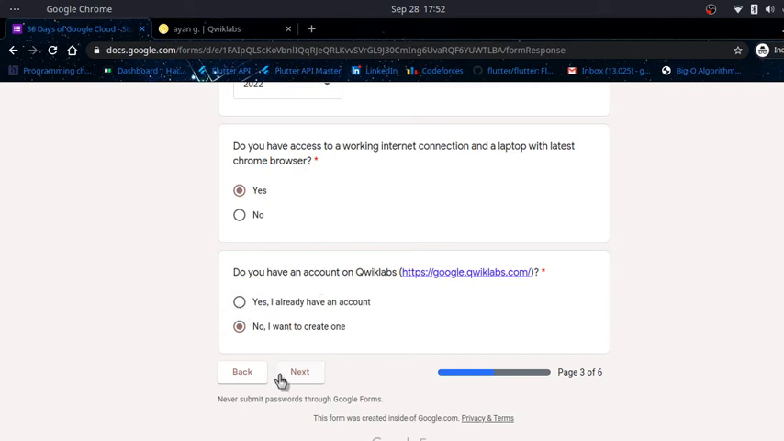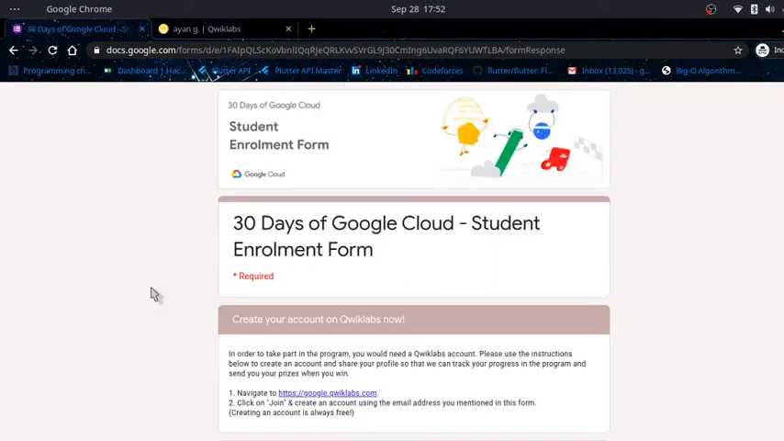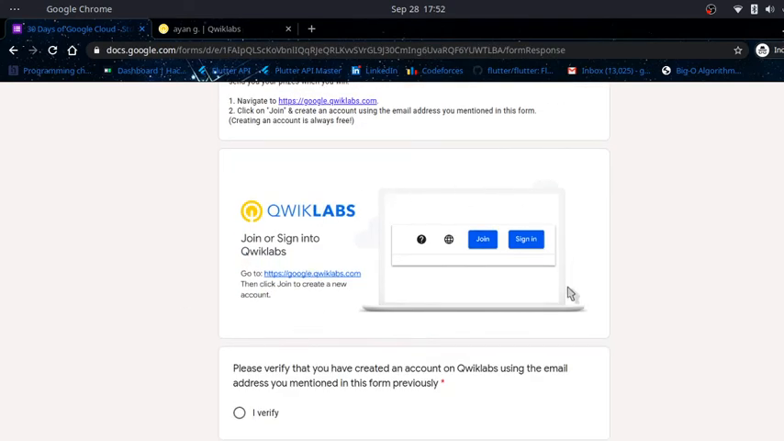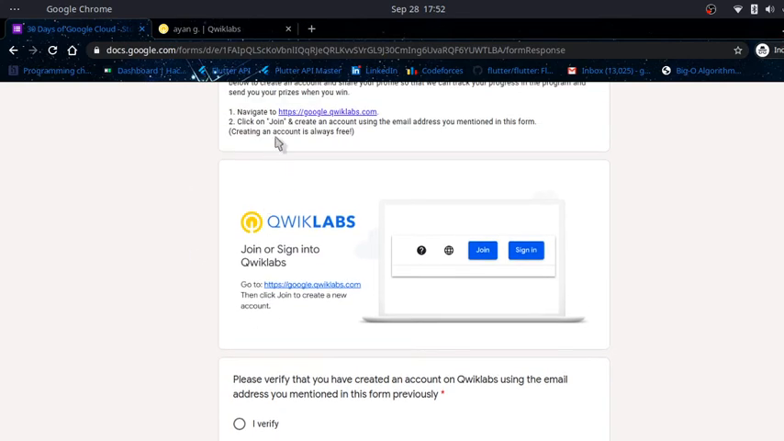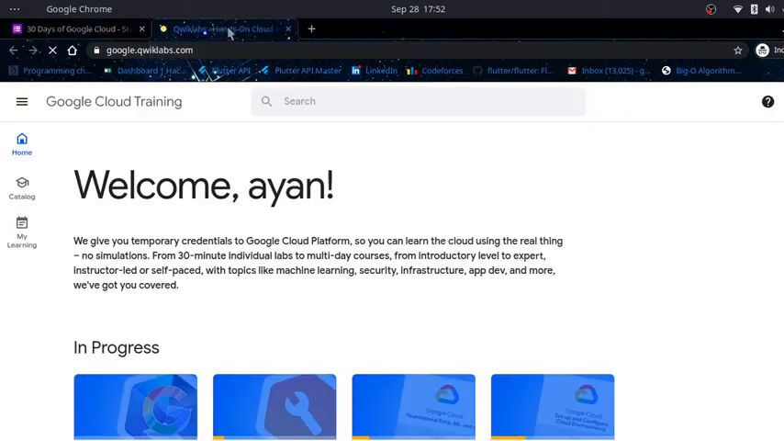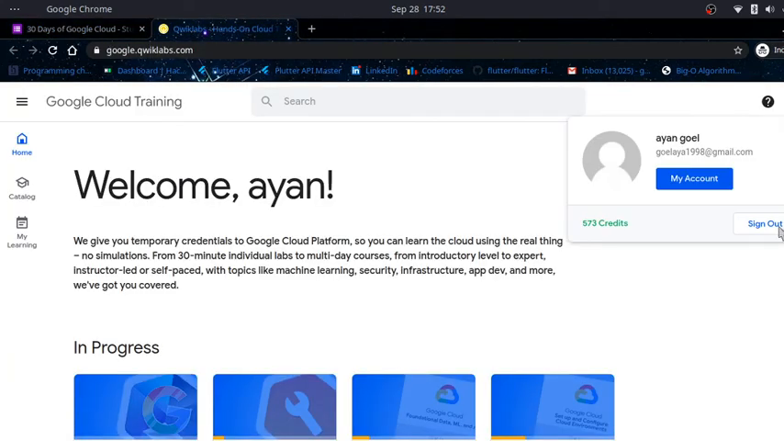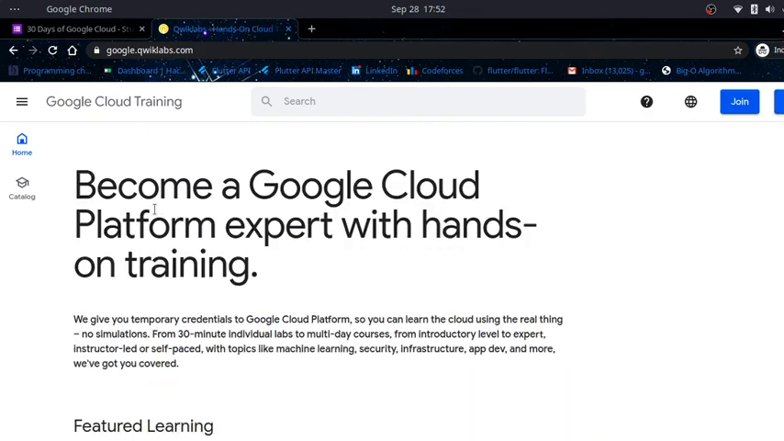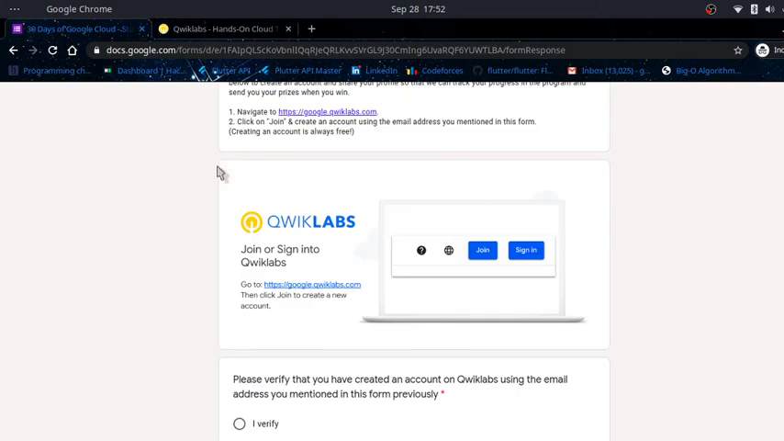This is for absolute beginners who don't know anything about Quick Labs. So click on No, I want to create one. Click on Next. You will be redirected to a form where all the instructions will be provided. Again, this is the URL. Go to Quick Labs. Here I am already registered, so I will sign out. This is the page you will get when you click on No, I want to create one.